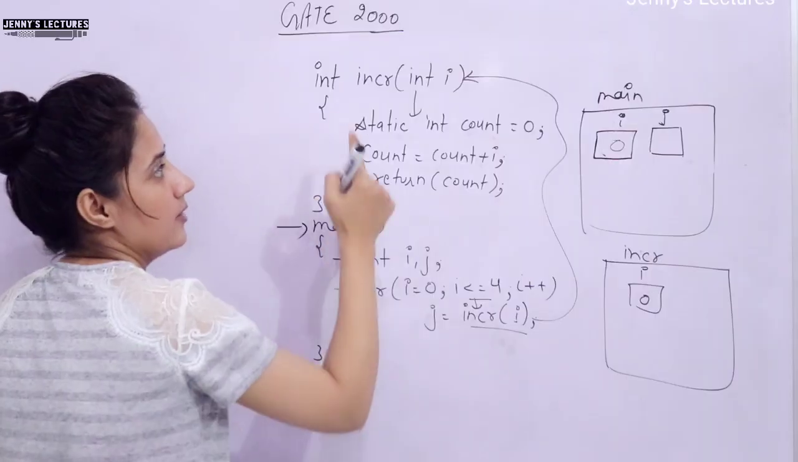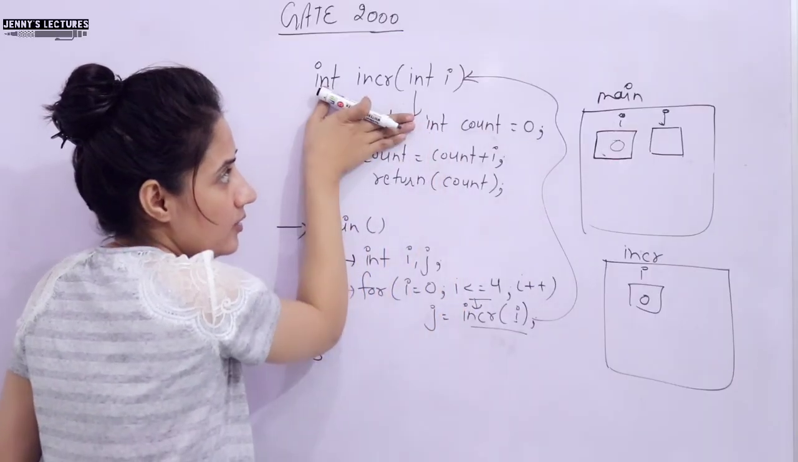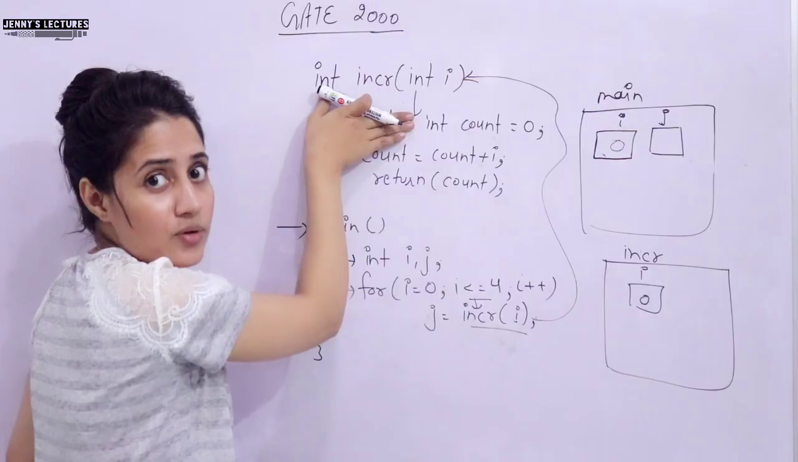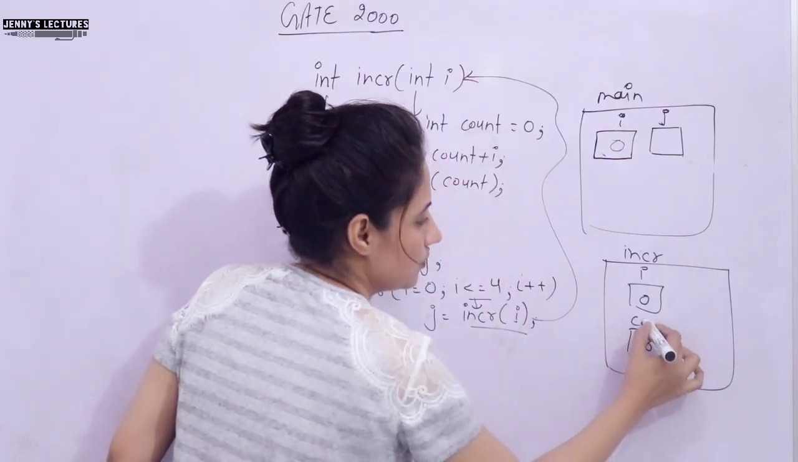Now, enter here. Now, see, static int count. If I had written int count = 0, it means you have declared one more variable count and initialized it with 0.